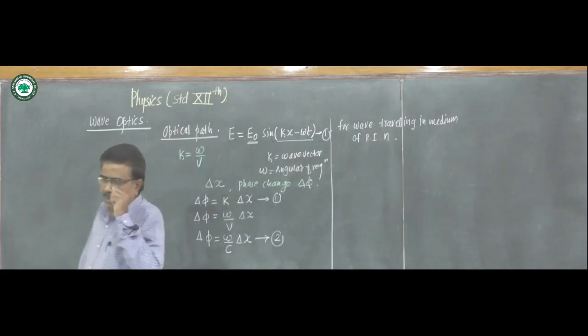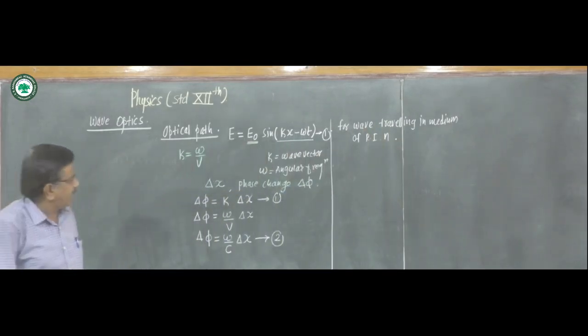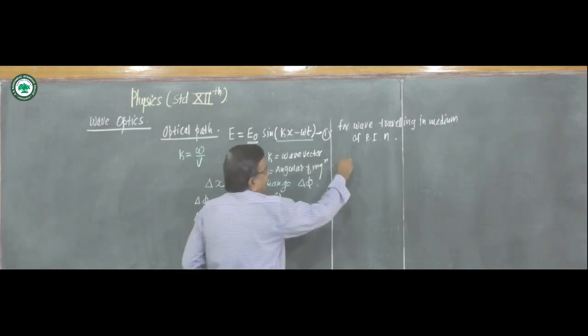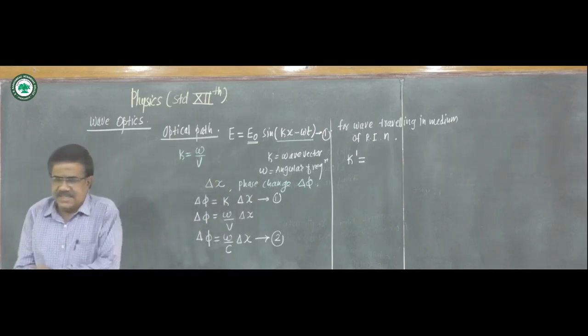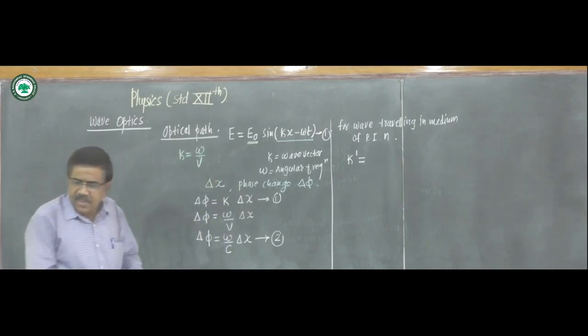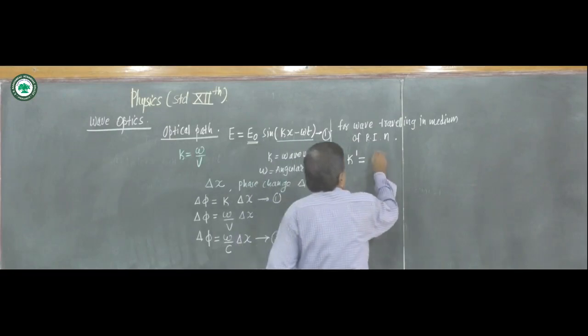Here n is the refractive index of the medium. Suppose wave vector is k dash, and this k dash is omega upon v.